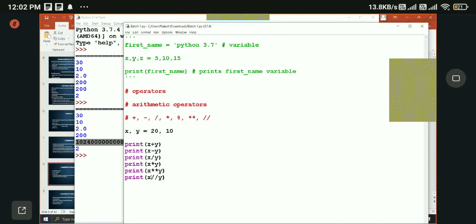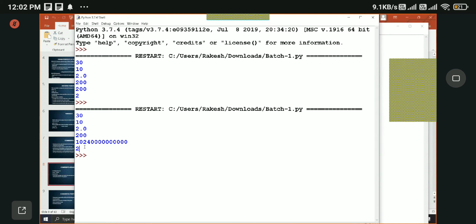And the last but not least, integer division or float division. See, when we divided two values, we got the 2.0, which is a float data type, right? When we used integer division, we got only 2 without decimal value, right?